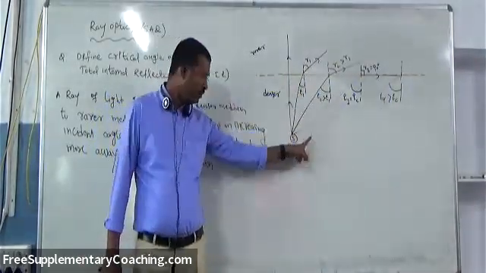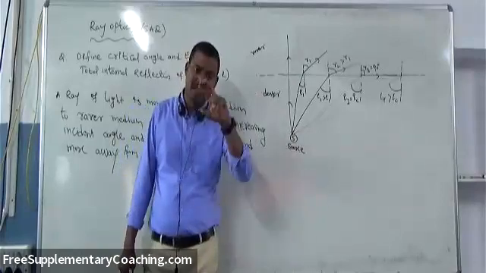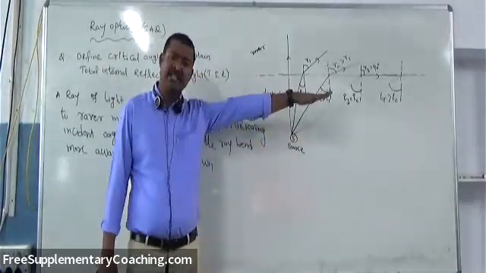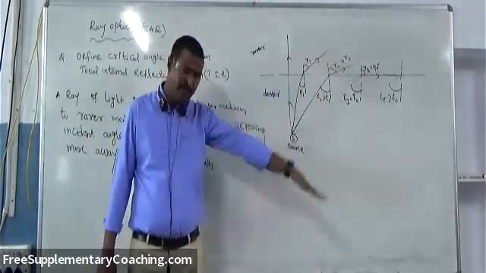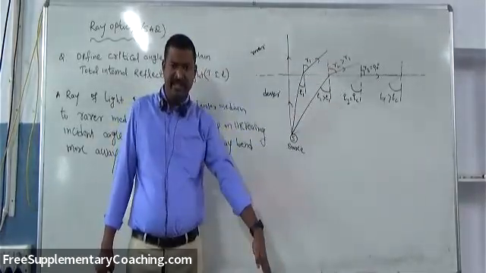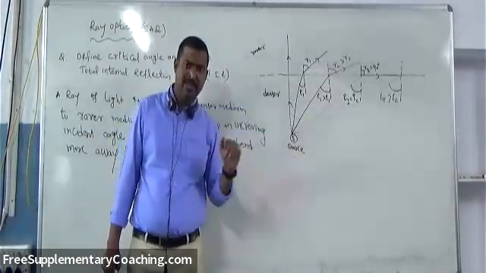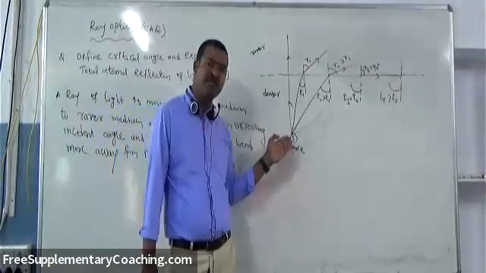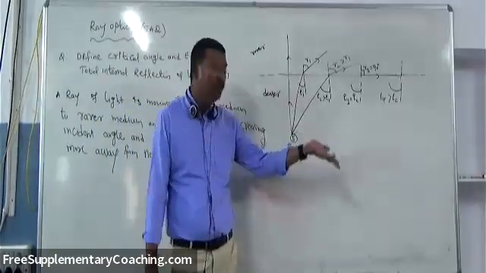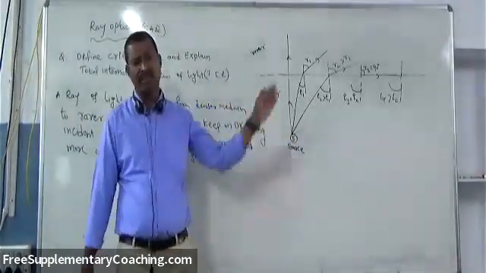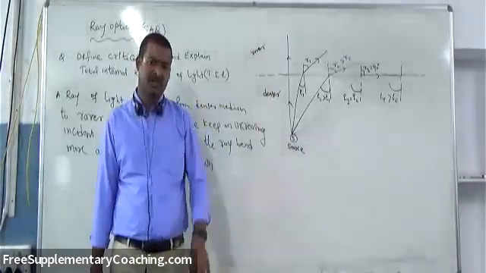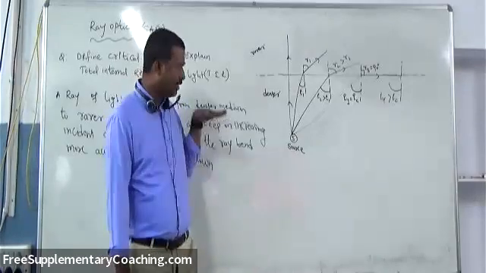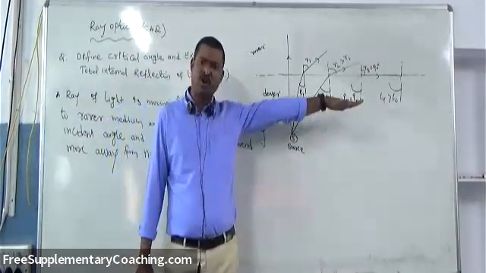So furtherly, if you increase the incident angle, that means greater than critical angle, then the previously 90 degree refraction angle will bend more away. That means greater than 90 degree will come. But greater than 90 degree means the ray coming from denser bounces back to the denser only, coming back to the same medium only. It is not entering into another medium. Correct? For critical angle only the refracted ray is horizontal.